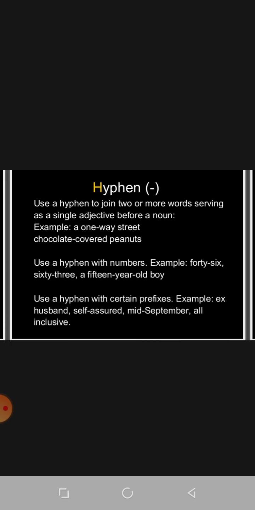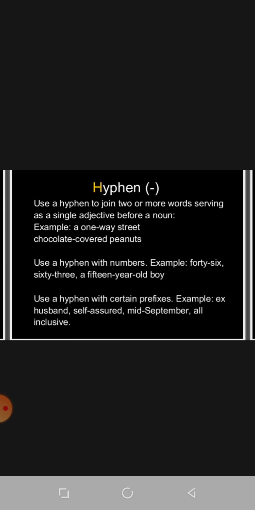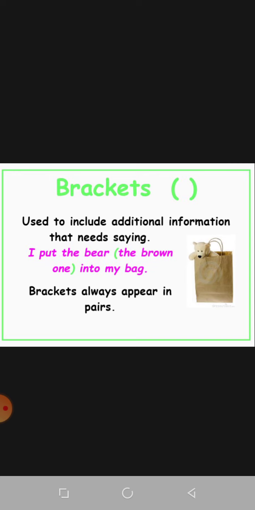Hyphen. Use a hyphen to join two or more words serving as a single adjective before a noun. It means we sometimes use a hyphen in the case of a single adjective. Example, a one-way street, chocolate-covered peanuts. Next, use a hyphen with numbers. Example, 46, 63, a 15-year-old boy. Again, use a hyphen with certain prefixes: ex-husband, self-assured, mid-September. Okay, like this.